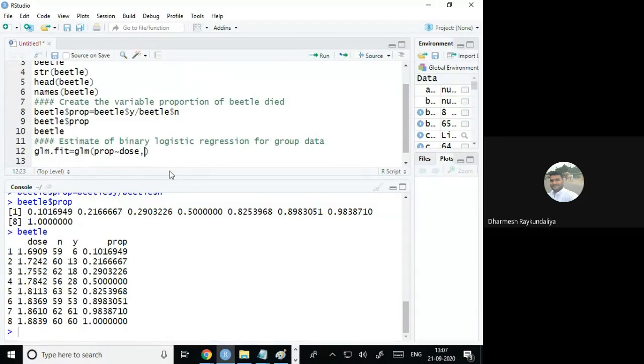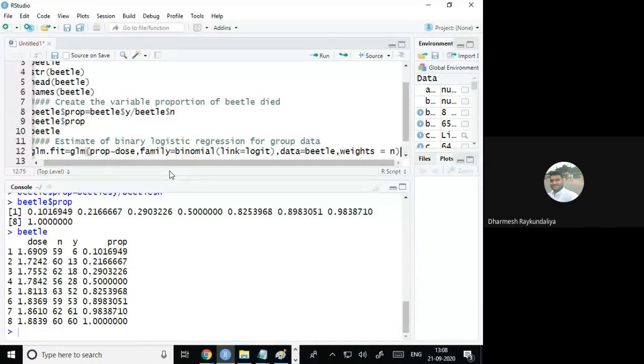comma family equal to binomial, link equal to logit, data equal to, where the data, so data is stored in a file name beetle, and because weight is there, what is the weight? It is n.